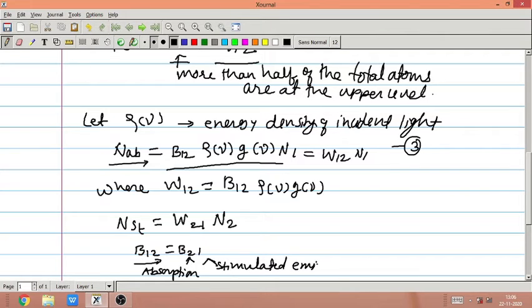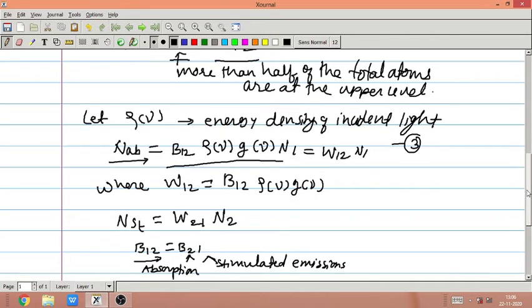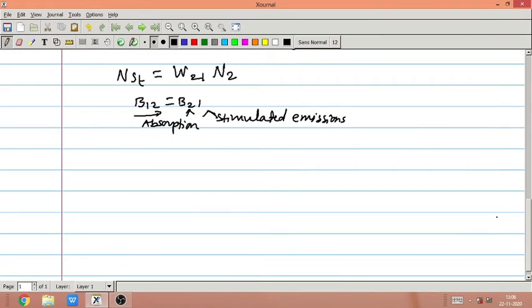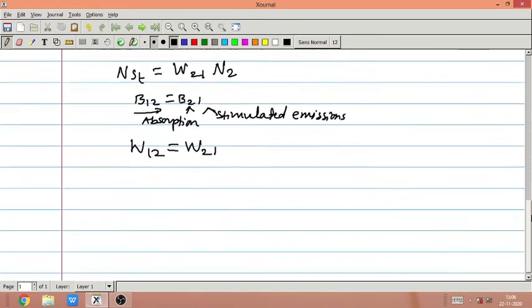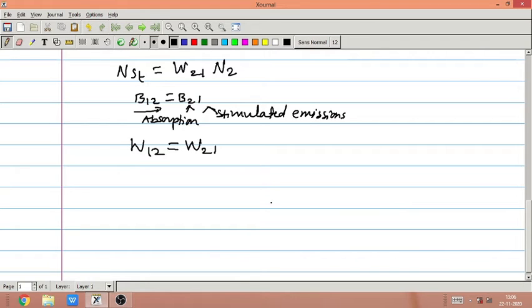And we have seen in Einstein's relations that the two probabilities are equal, right? That means if these two quantities are equal, this W12 must be equal to W21 because the rest of the quantities are the same, right? Let us call it equation number 4.